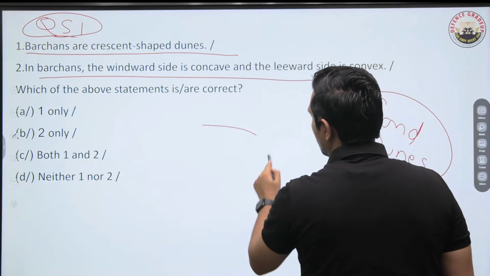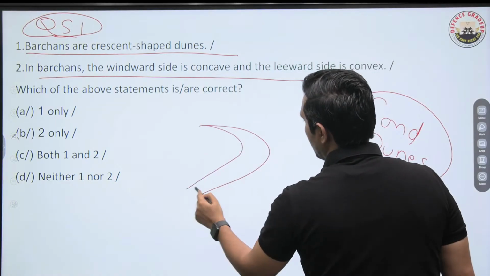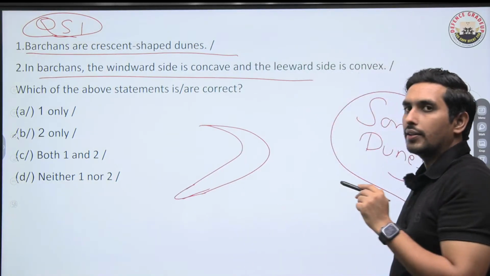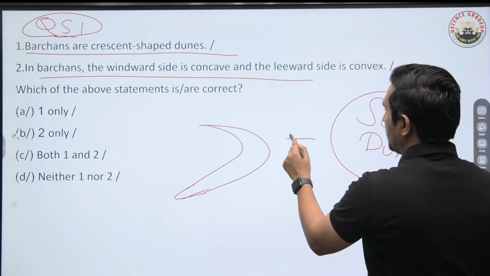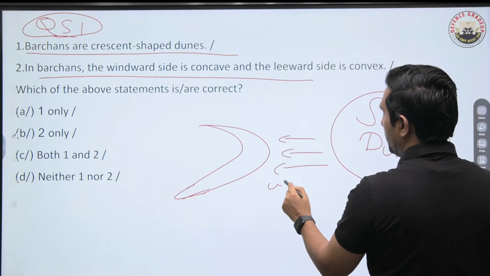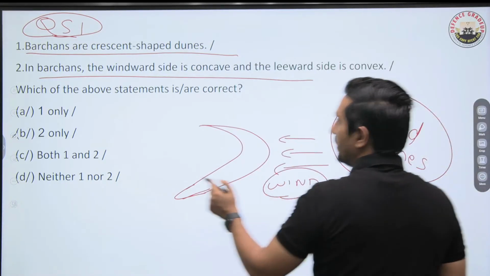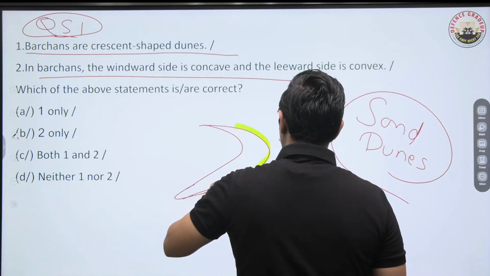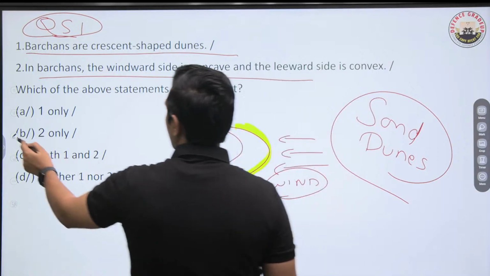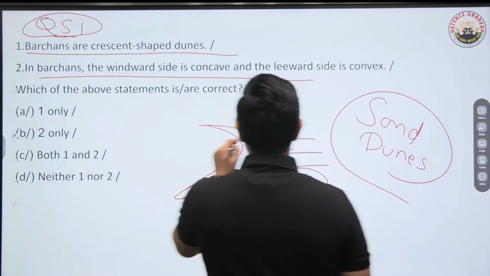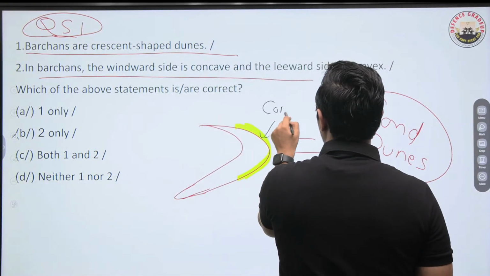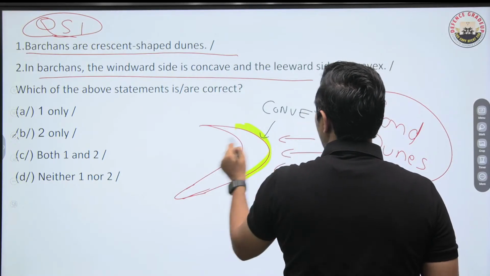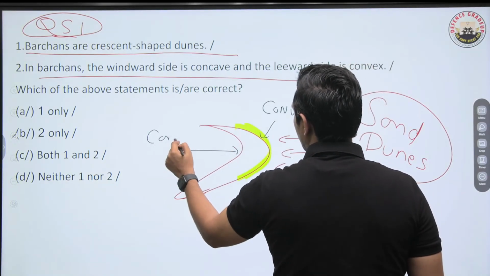This is how a Barchan looks like. You know, they are crescent shape indeed. That is how they are looking like, right? So wind is coming like this. This is how the wind direction is. Now you tell me, when the wind is hitting this side which I'm making in yellow, what do you call this? Is it convex or concave? This is basically the convex side. And this inner side is the concave side.